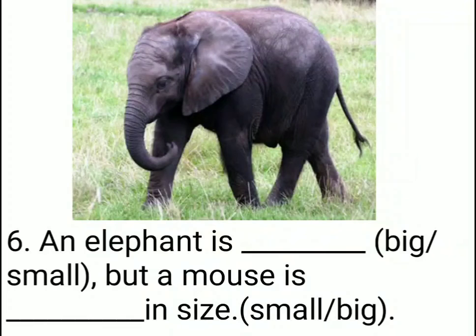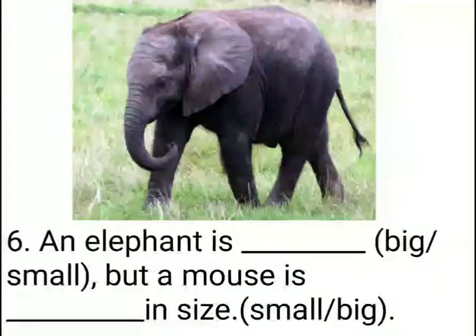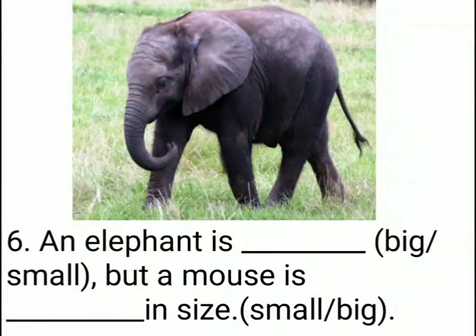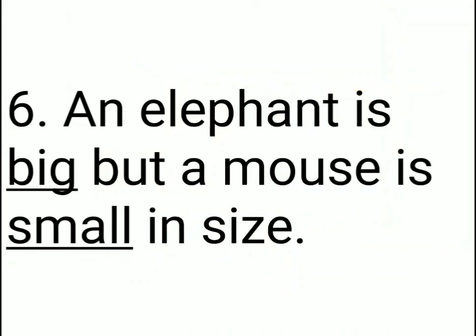Sixth one: an elephant is dash, big or small. But a mouse is dash in size, small or big. See this picture, children. The elephant is big or small? Big, right? So the answer is big. But a mouse is dash in size. Mouse, it's small in size, no? So the answer is small. Tick small and write small in the second dash. The answer is: the elephant is big, but a mouse is small in size.